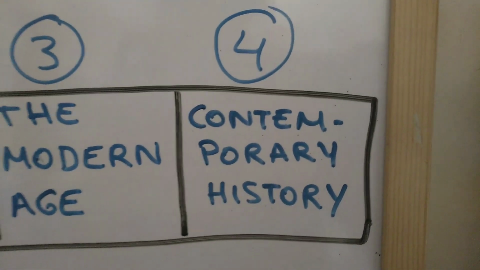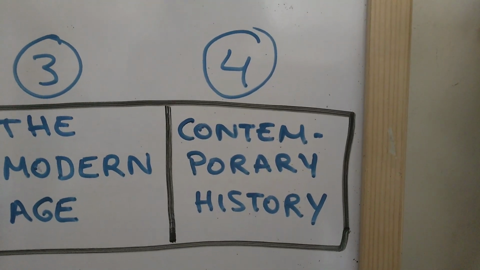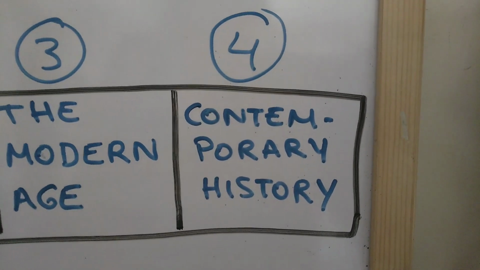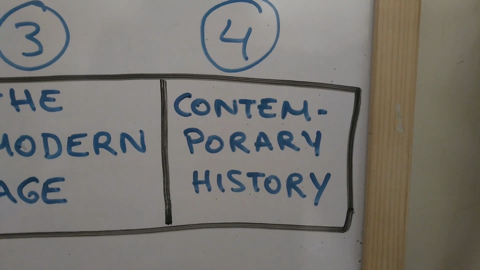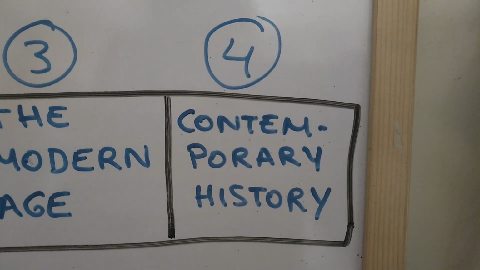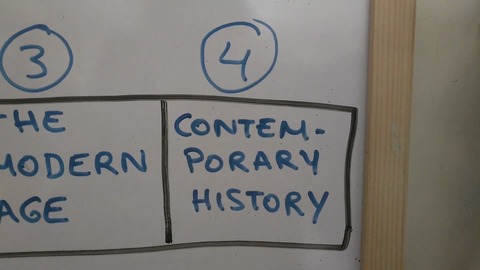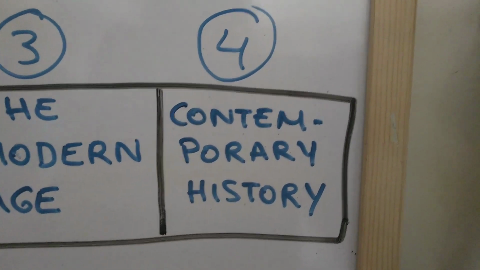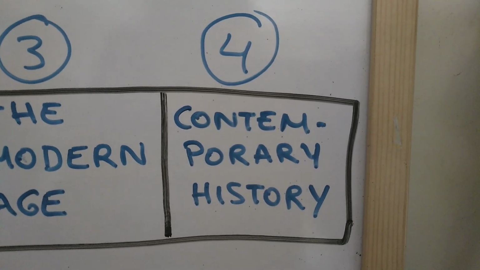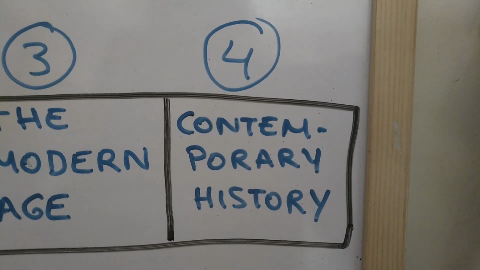And finally, the fourth period, the last one, is contemporary history. And this period started with the French Revolution and continues to the present. Este periodo, la historia contemporánea en español, empezó con la Revolución Francesa y continúa hasta el presente. Estamos aún viviendo en la historia contemporánea.